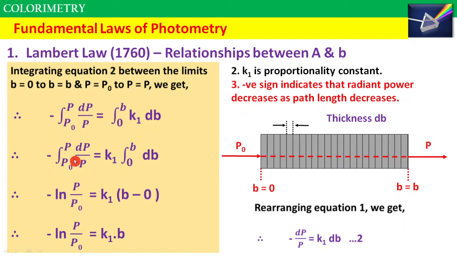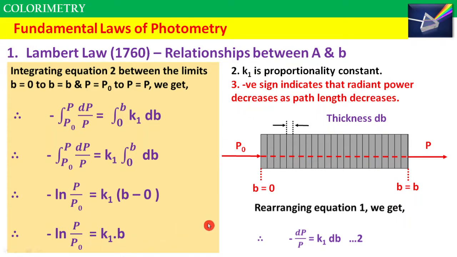Now integration of 1 upon P is ln P. Simplifying this, we get minus ln of P upon P0 is equal to k1 times b minus 0. Integration of db is b. Simplifying, minus ln of P upon P0 is equal to k1 times b.